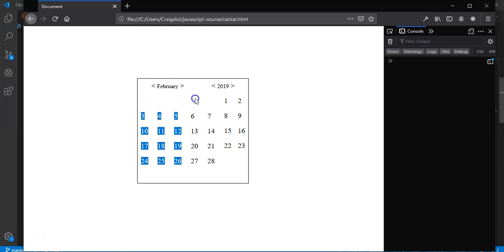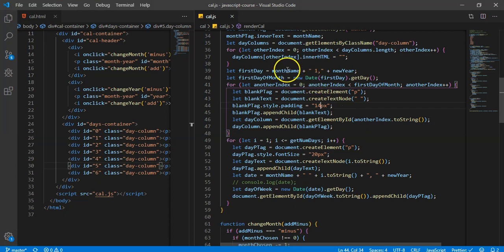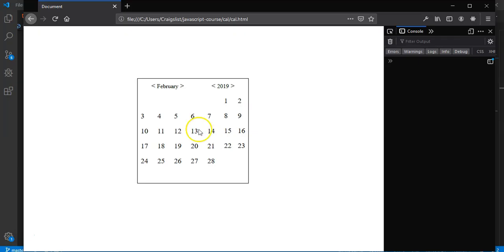So basically we just inserted the number of empty p tags that we needed all the way up. So month name, we got the month name fixed. That was my bad. I've had a lot of my bads this video. This was tougher than I thought it was going to be. You can tell I haven't built this before. So basically we just took another index. We got the first day of the month and then we just ran it up to there. We know that the first day of the month will always be 6 or less than 6. So basically we just create these blank nodes and we just plant them in.